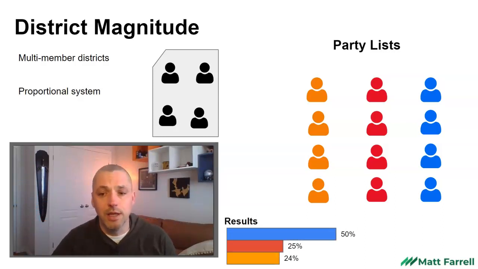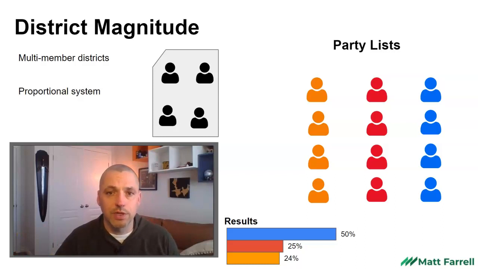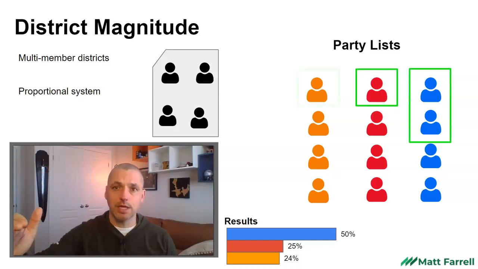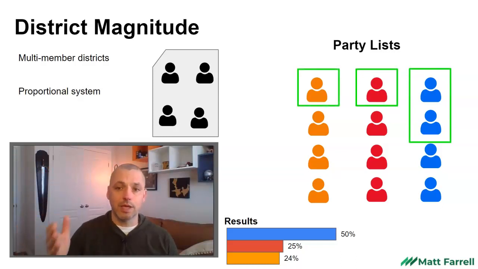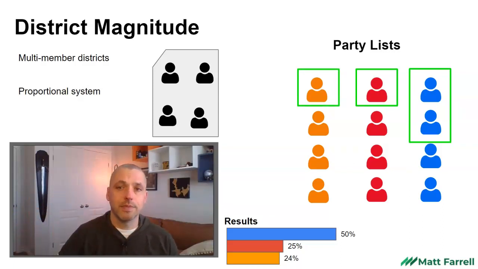Let's say we have an election. The blue party wins 50% of the vote, and the red and orange parties are hovering around 25% respectively. So in this case, the blue party would win half of those seats. They would win 2 seats out of the 4. And to find who represents, they would just go down the list, the top 2 names on the list. Similarly, we would get 1 seat from the red party, 1 seat from the orange party. And they would be the ones that represent this multi-member district in the legislature.